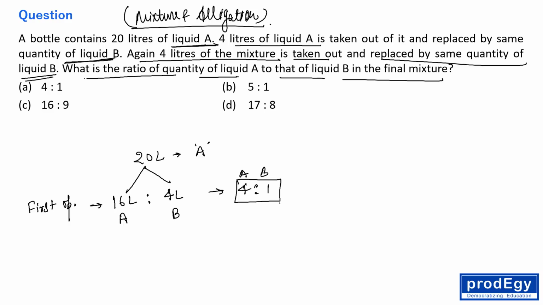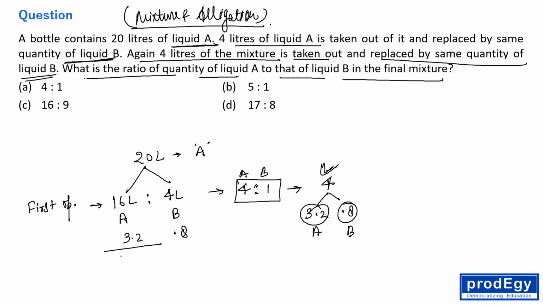So if we take out 4 liters of this, it will come out as 4:1, which is 3.2 and 0.8, right? So 3.2 liters of A is coming out and 0.8 liters of B is coming out.